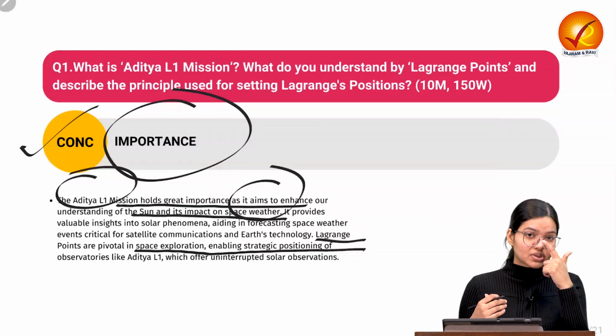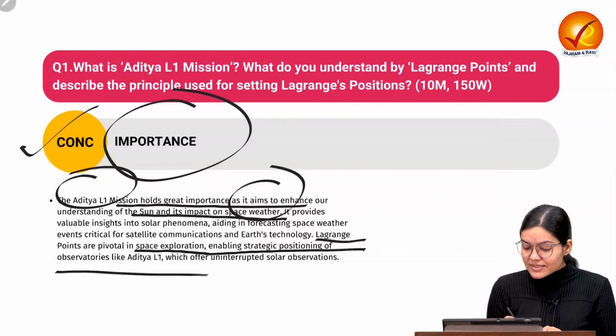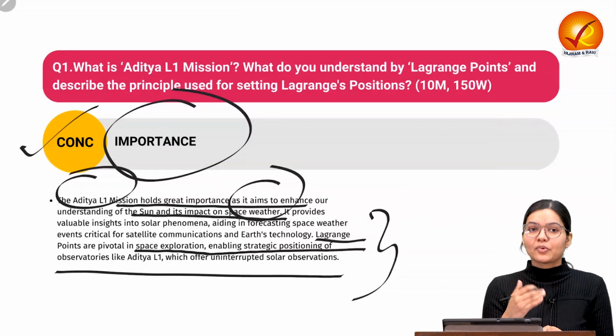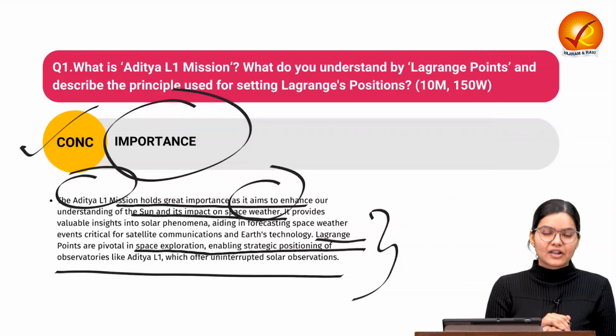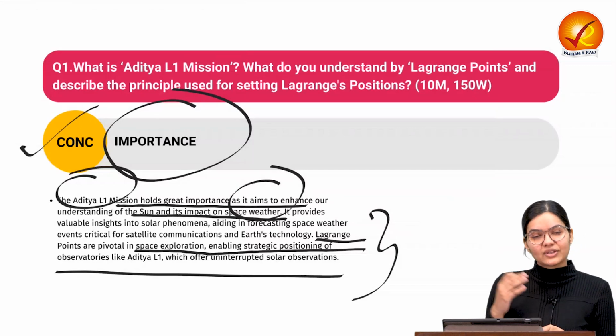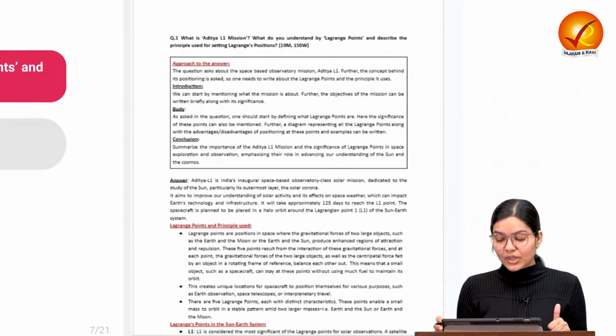If we want to position our satellites and different observation related missions, we can understand these points in a much more subtle and informed way. Then we can take our decisions related to the positioning of our different satellites and objects in space. So that was our holistic conclusion. Now let us go through the model answer.